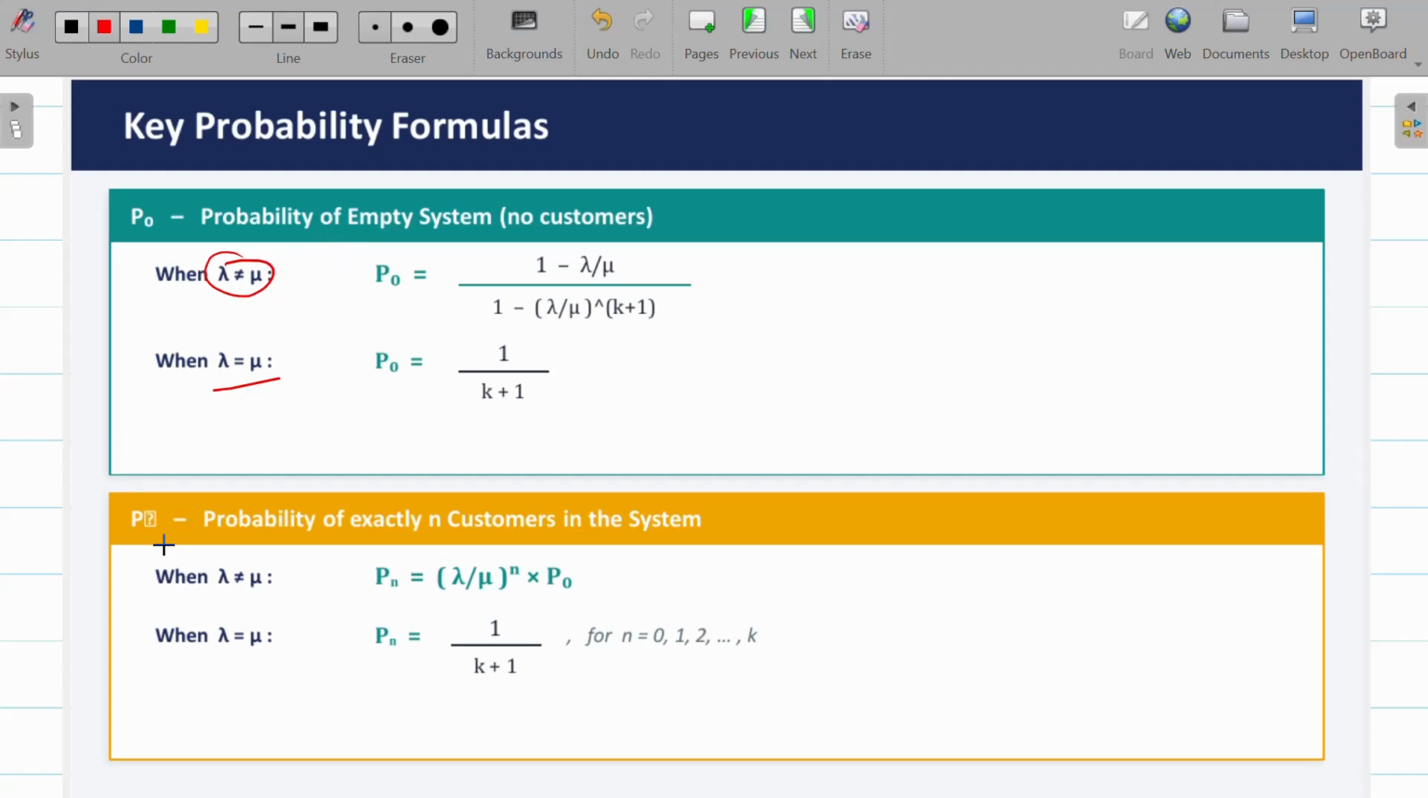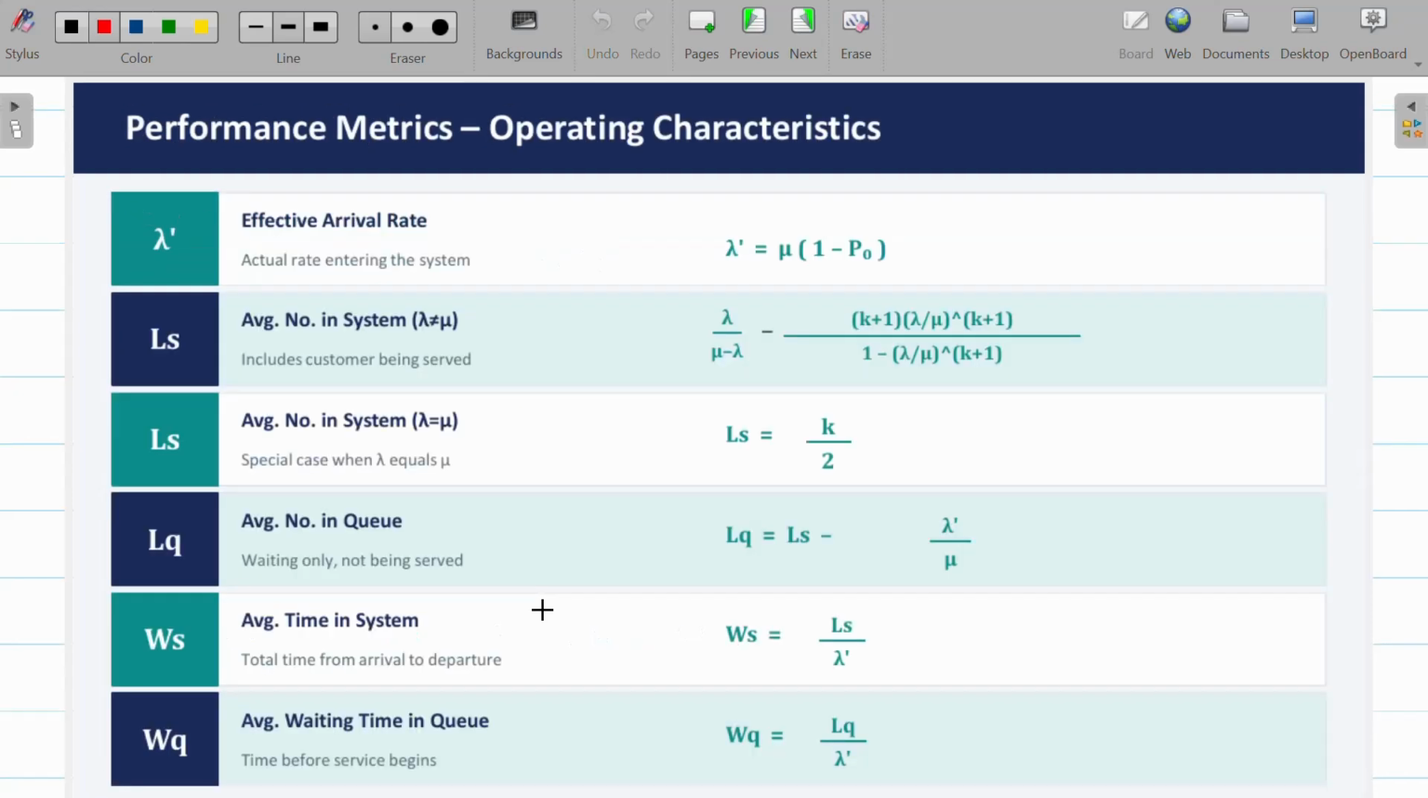Suppose we have to find the probability that there are n customers in the system. Then again there are two categories. When lambda is not equal to mu, Pn is lambda by mu, the whole power n, into P naught. And when lambda is equal to mu, that is, the arrival rate is equal to the service rate, then Pn is equal to 1 by K plus 1.